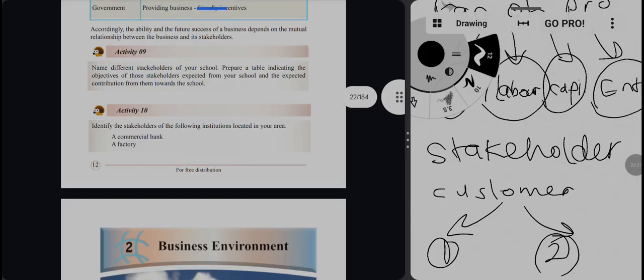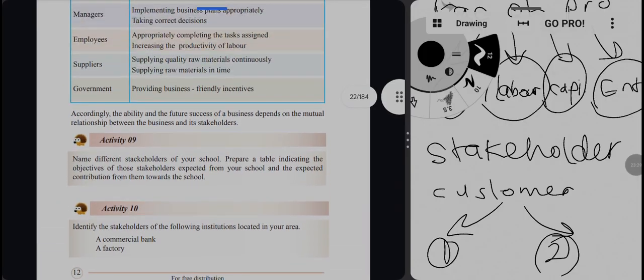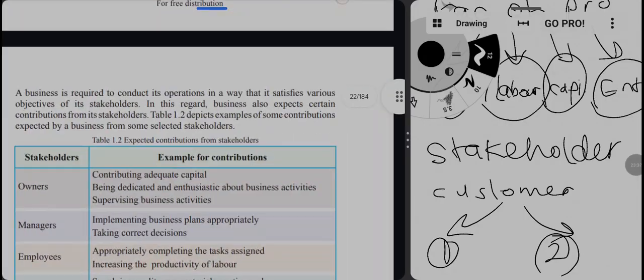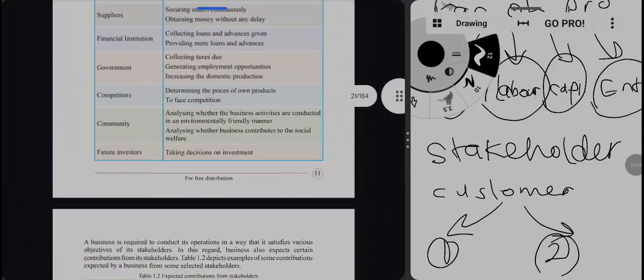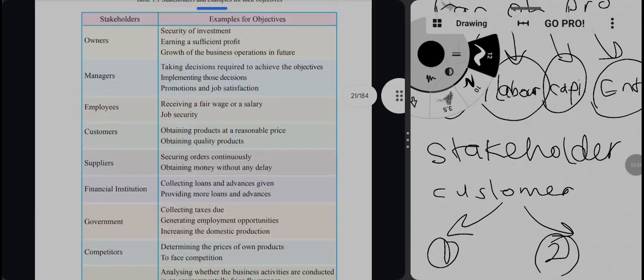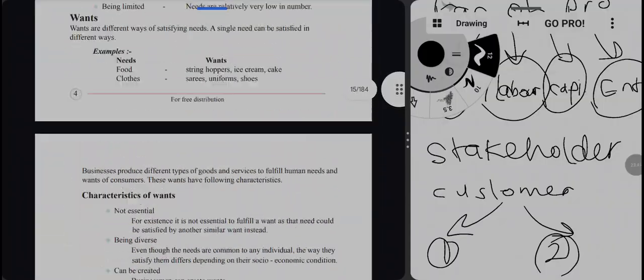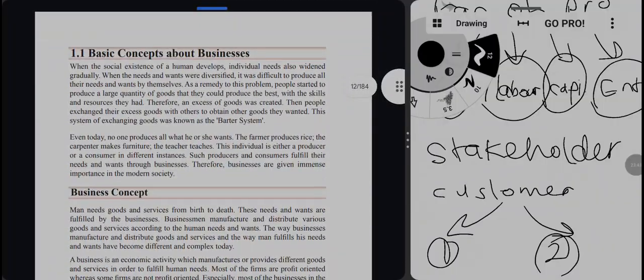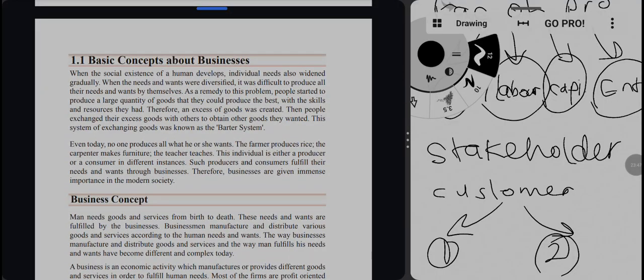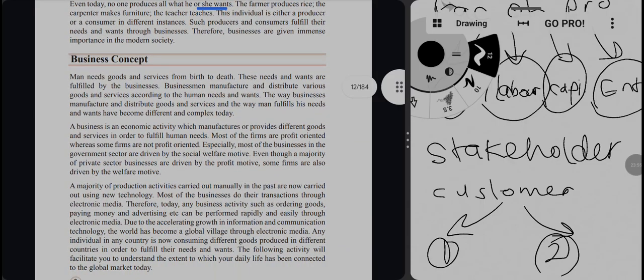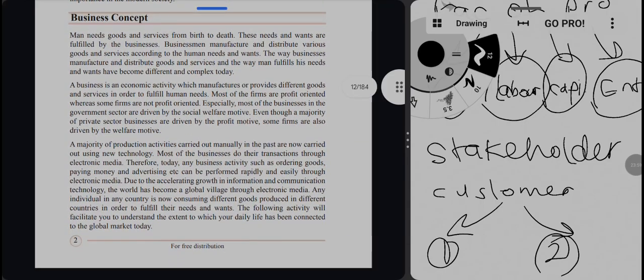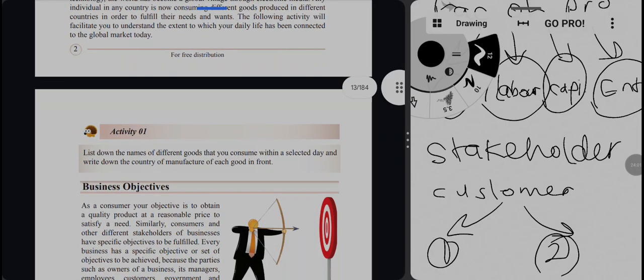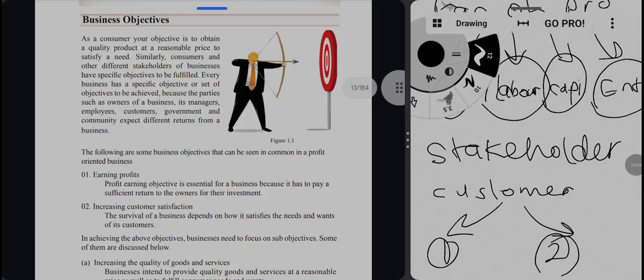So the first lesson is finished with this part. We have studied a lot in this lesson, so let's recap all these things. First, we studied the basic concept of business. Under that we studied what the barter system is, then what a business is, business and the global market, and then consumer objectives and business objectives.